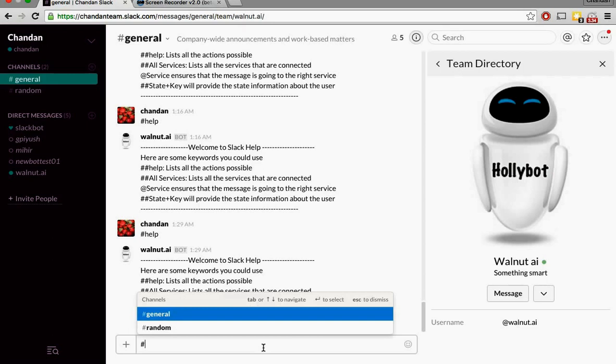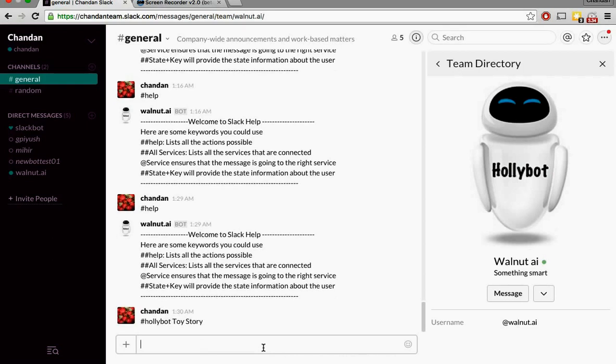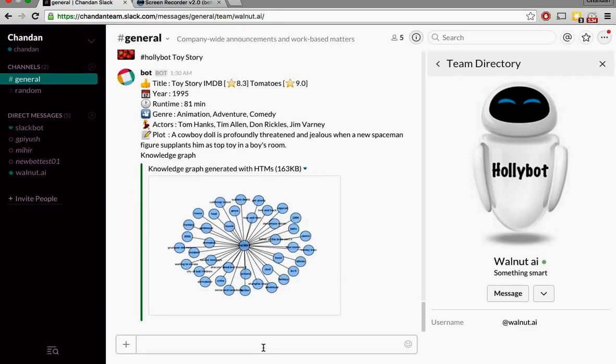I'm going to use a keyword called Hollybot. The keyword allows Hollybot to respond to only those messages that are meant for it, so it doesn't have to respond to every message in this channel. I'll say Hollybot, and let me ask for information about Toy Story. Hollybot is taking this information, processing it through the NuPIC server, and providing a series of predictions in the form of a knowledge graph.